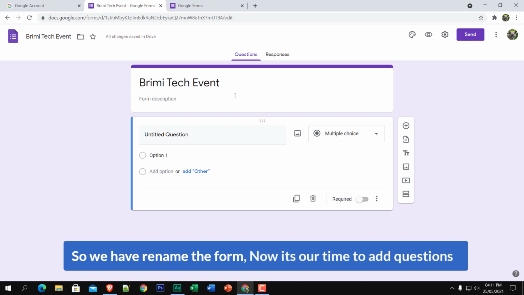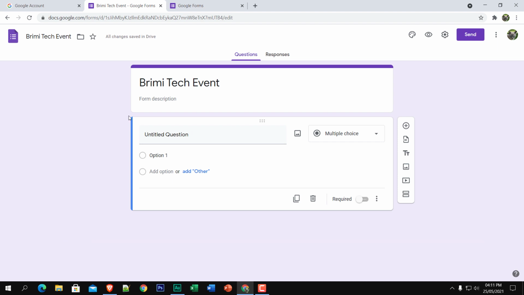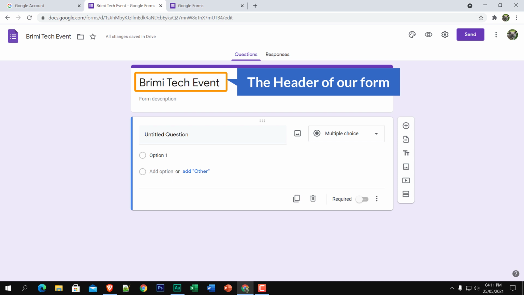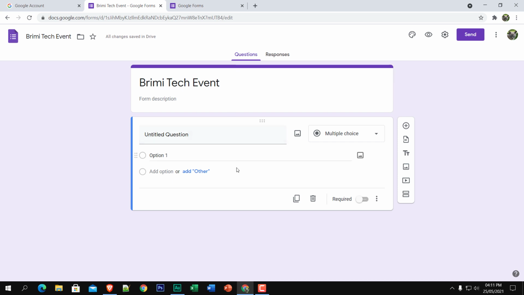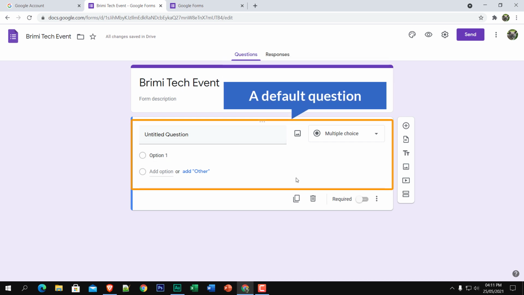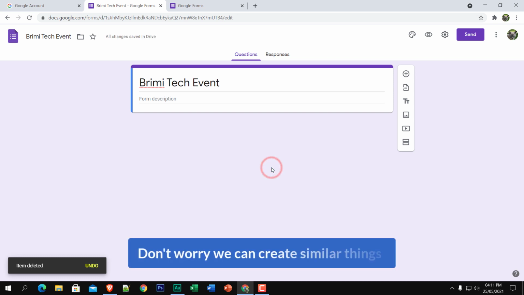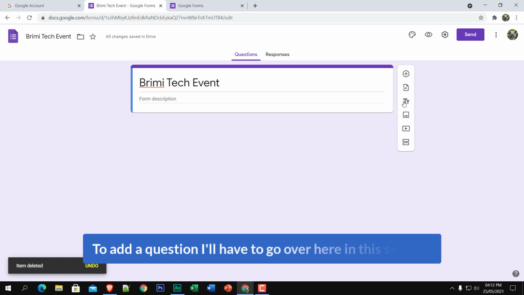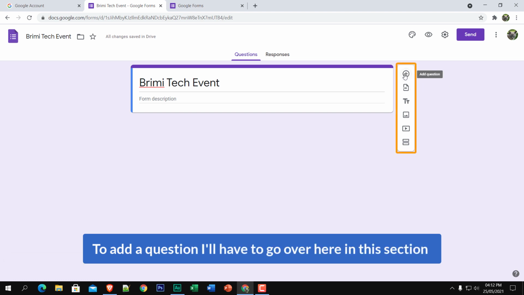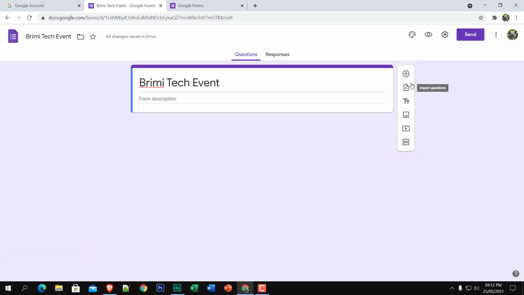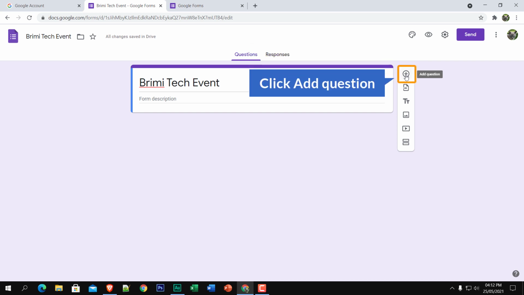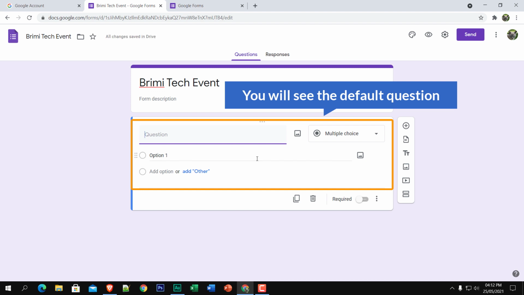Now it's time to add questions. Friends, here you can see the header of our form and below it goes our default question. I'm going to click the bin icon to remove it. And don't worry, we can create similar things. To add a question, I'll go over to this section, and at the top there is a plus sign that says add question. Just click on it and you will see our default question.